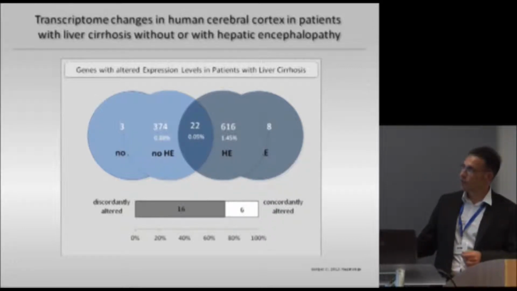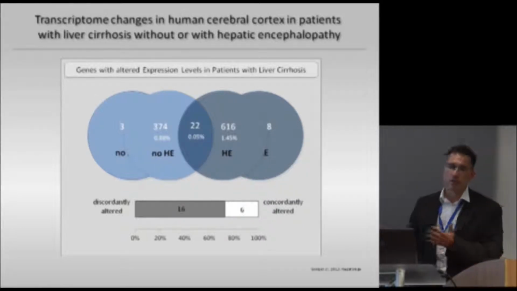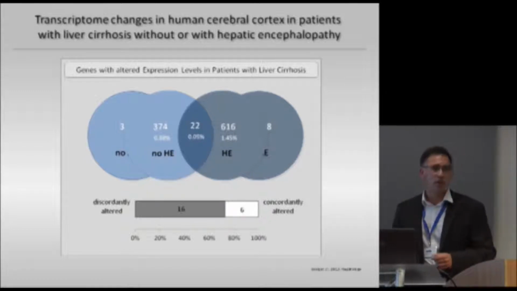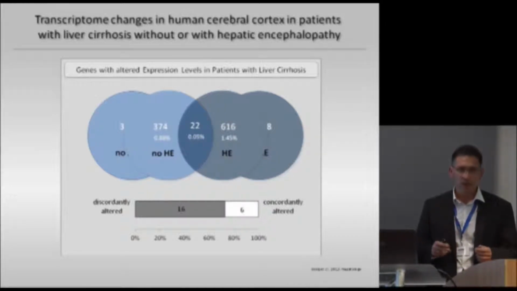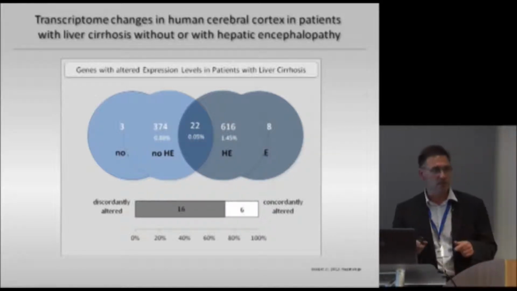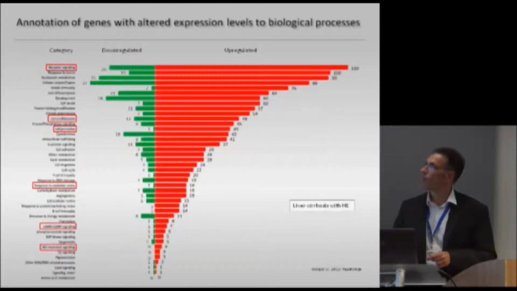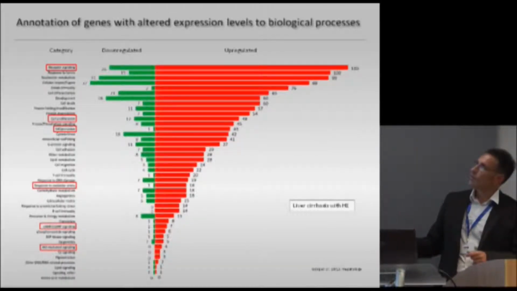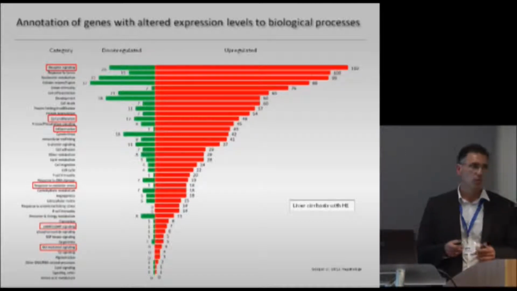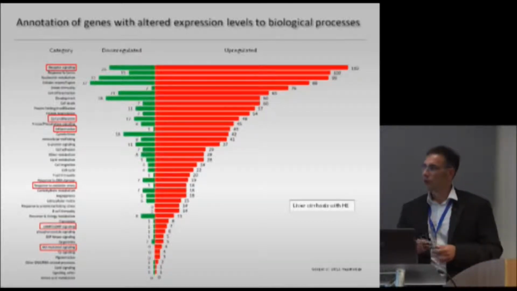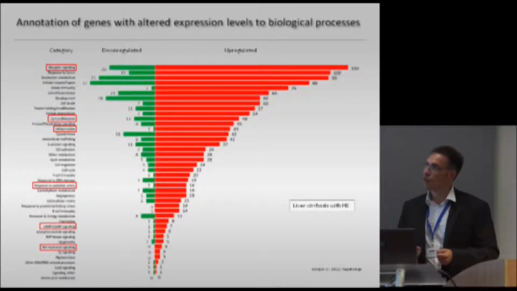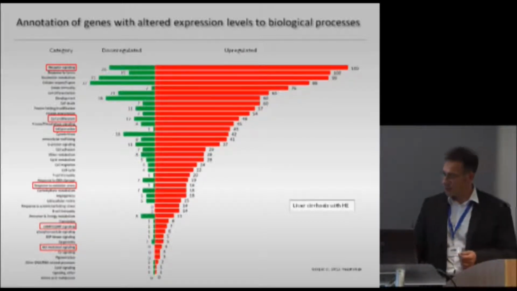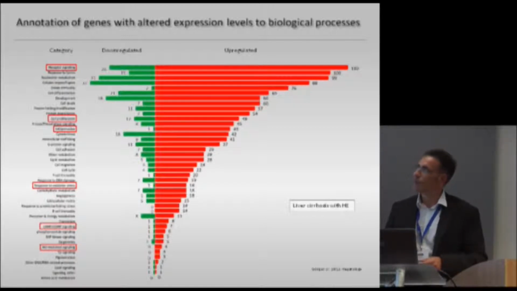And from those 22 genes which are regulated under both conditions, only 6 of them are concordantly regulated, which indicates that you have specific changes in the transcriptome in the brain in cirrhotic patients which depend on the presence of hepatic encephalopathy. We next searched for biological processes, or for an enrichment of those genes in certain biological processes, just to show which pathophysiological mechanisms might be involved.